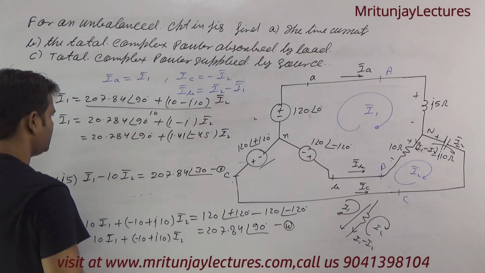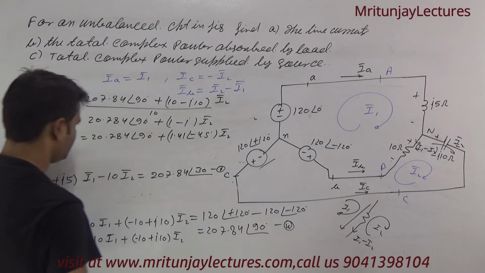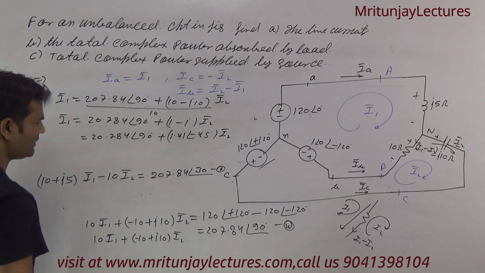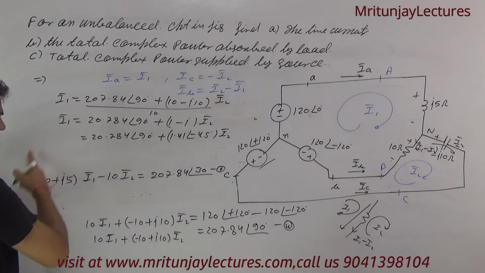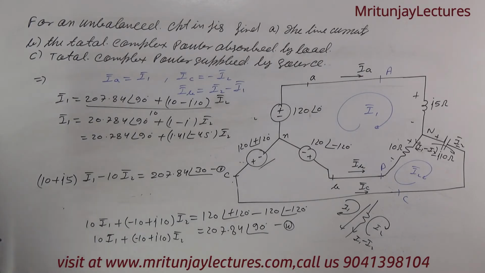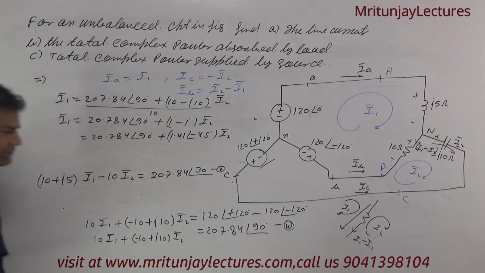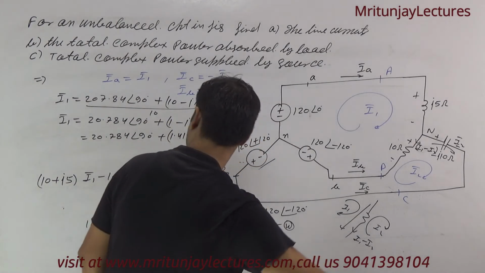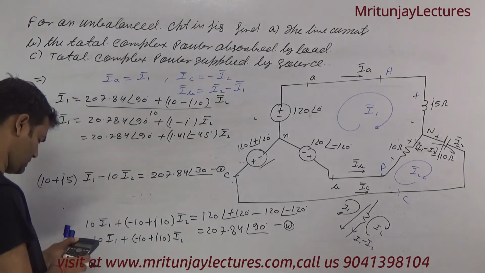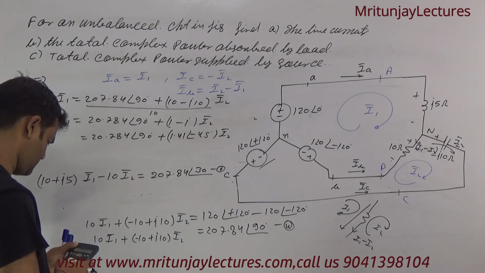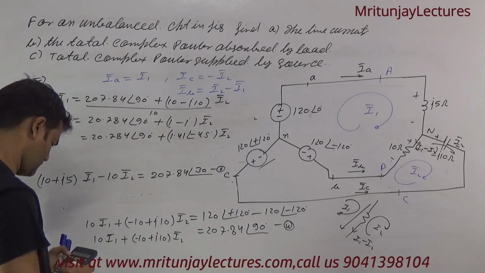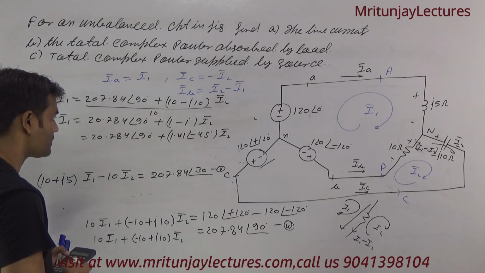Okay, now this value put in equation number 1. Okay, this value put in equation number 1, then 10 plus 5j, clear.